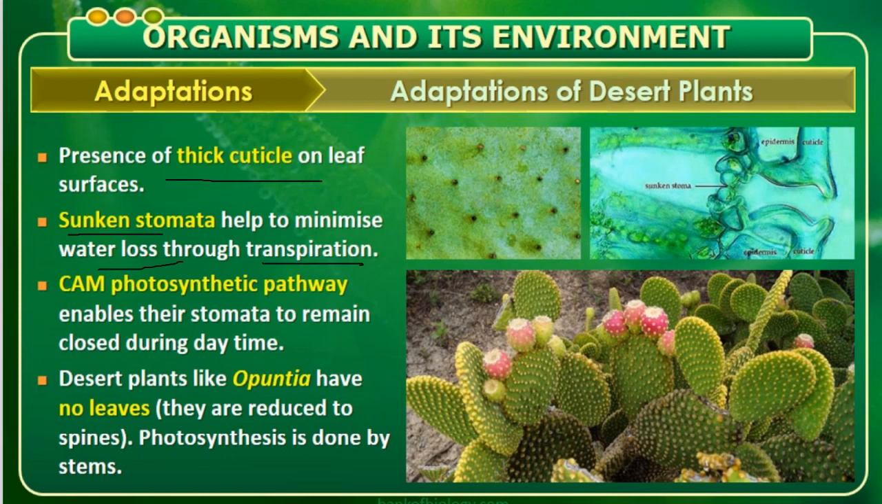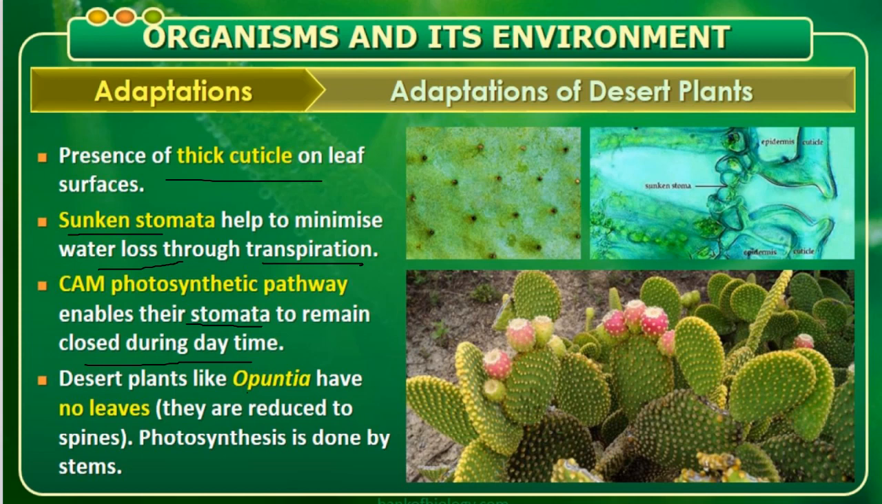Then coming to CAM. What is CAM? Crassulacean acid metabolism, a photosynthetic pathway that occurs in xerophytic plants. The desert plants are called xerophytic plants because they require very little water, because the body has a gel. So when transpiration becomes less, the water transpiring from the plant becomes less. And what photosynthesis occurs in its body? CAM photosynthetic pathway, crassulacean acid metabolism, which enables their stomata to remain closed during the daytime and open during the night time. That is what we call sunken stomata.